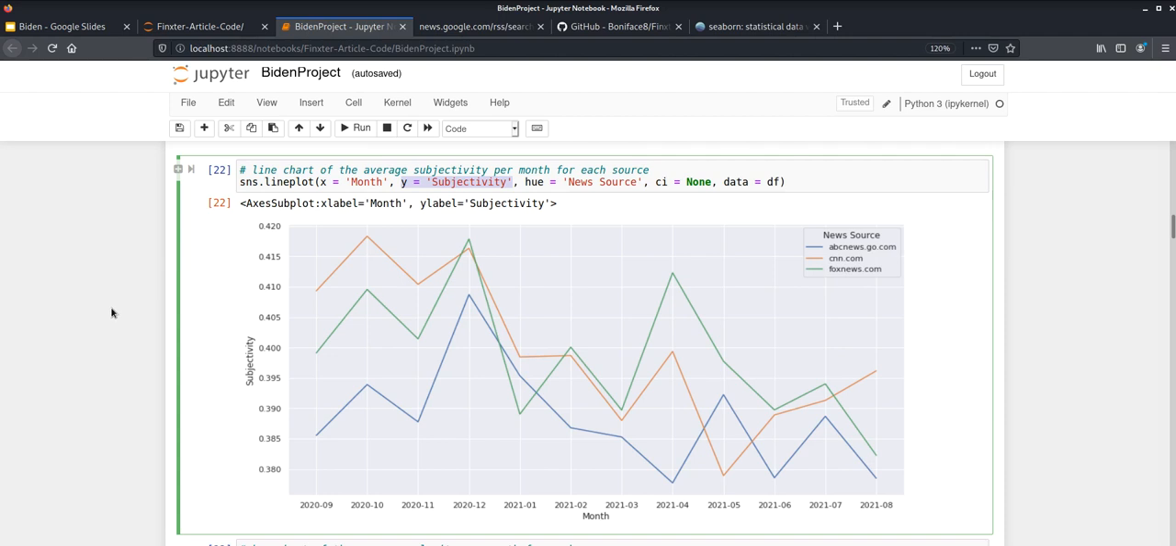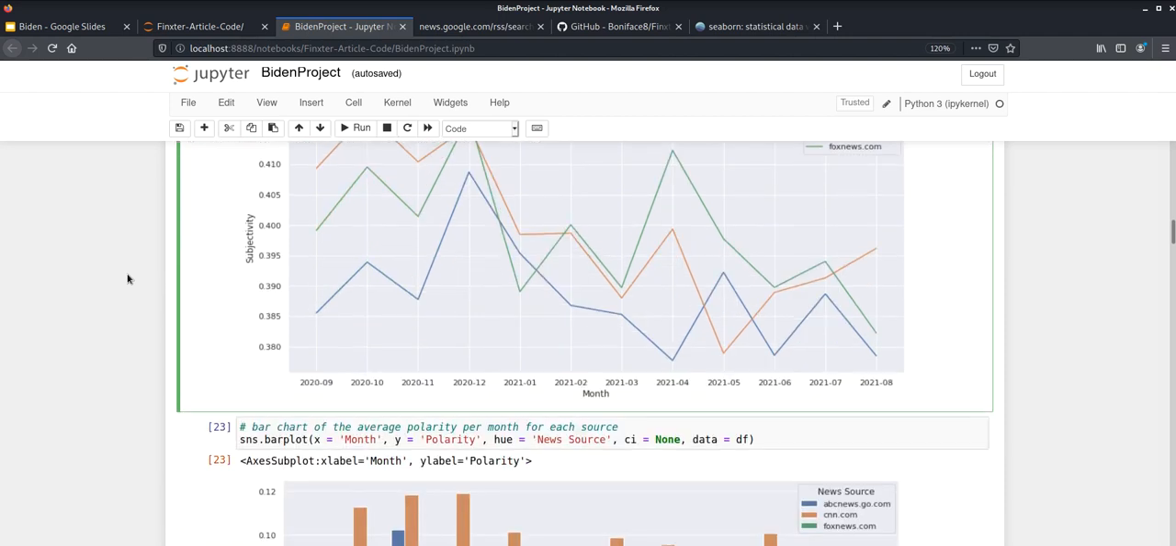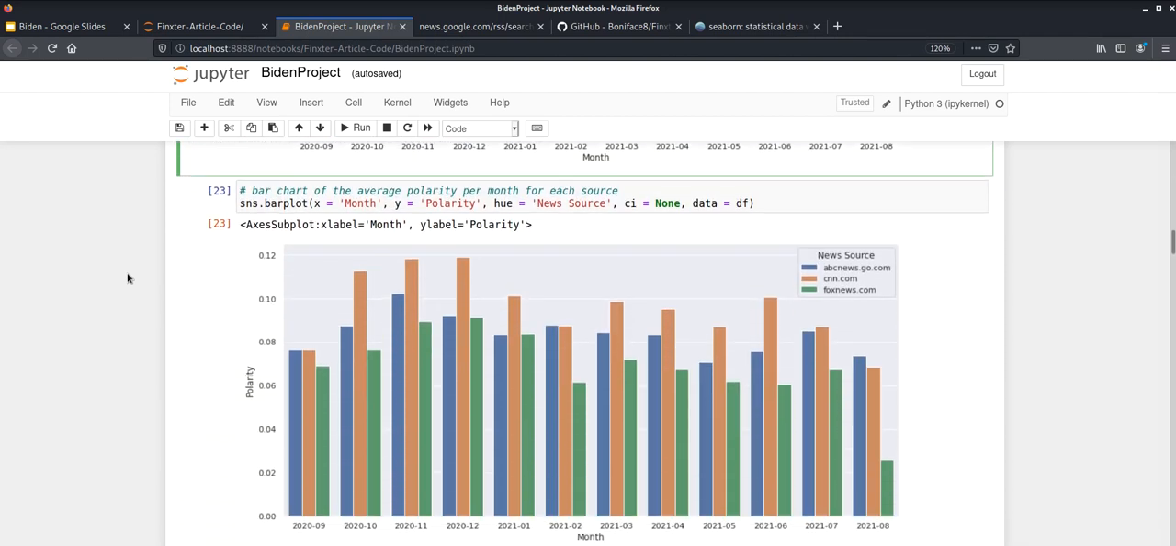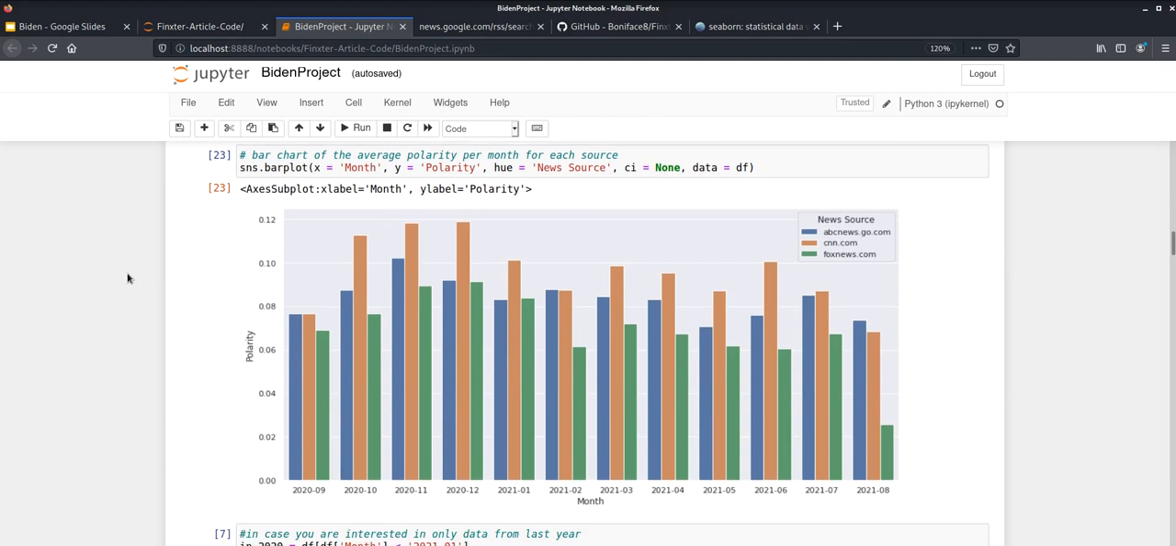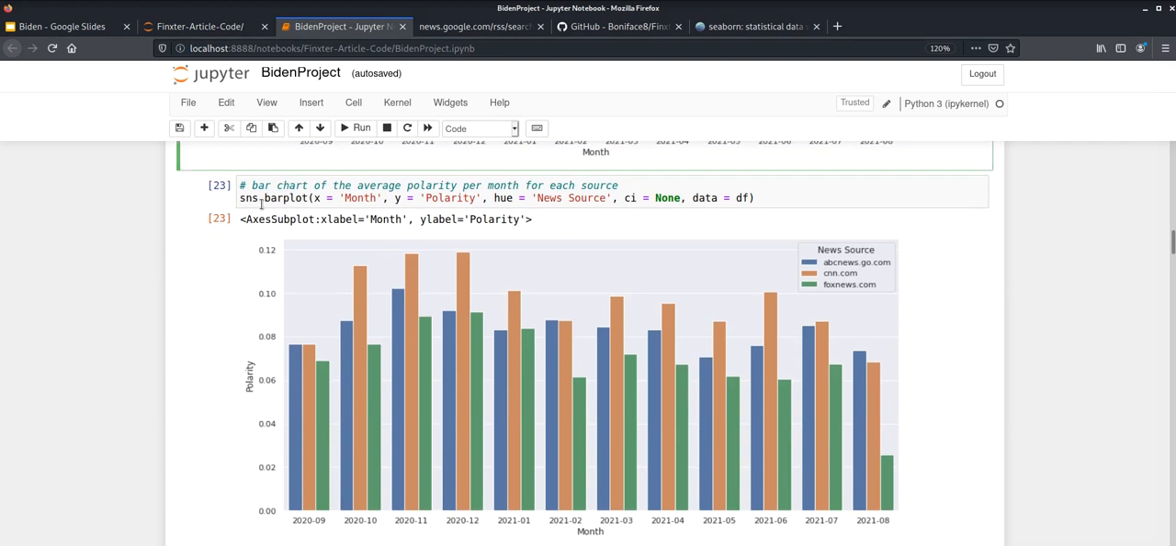So scrolling down a bit, let's see. Also, if you wish, we can represent this data as bar plots instead of line plots. All you have to do is simply replace sns.lineplot with sns.barplot. So here I have a bar plot of the polarity data from every news source for each month. At least from this, it doesn't show us too much that's different.